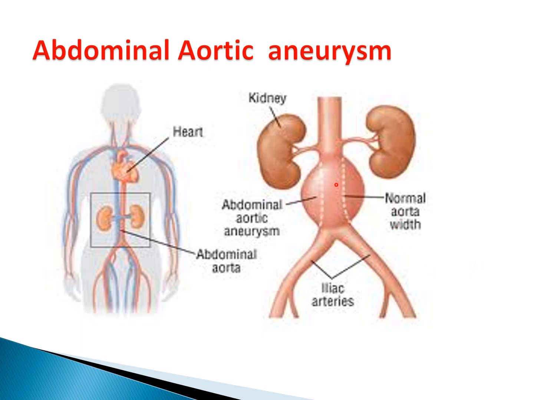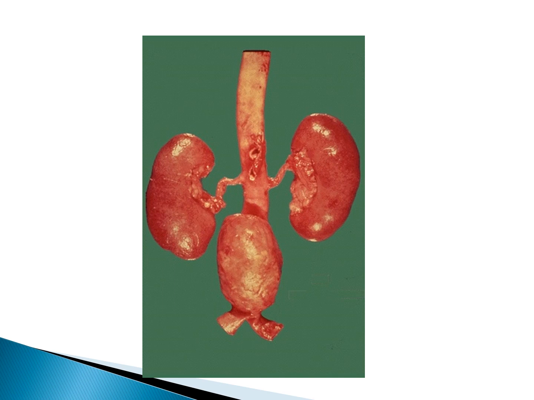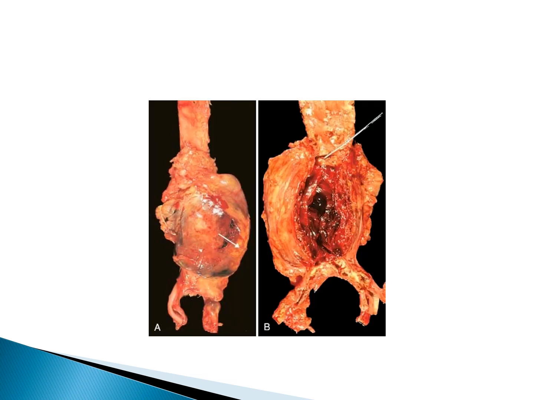So this is the site of abdominal aortic aneurysm. Another picture again showing abdominal aorta showing atherosclerotic aneurysm. Again, this is another atherosclerotic aneurysm showing site of rupture. This figure from Robbins shows here opened aneurysm showing a disorganized thrombus.